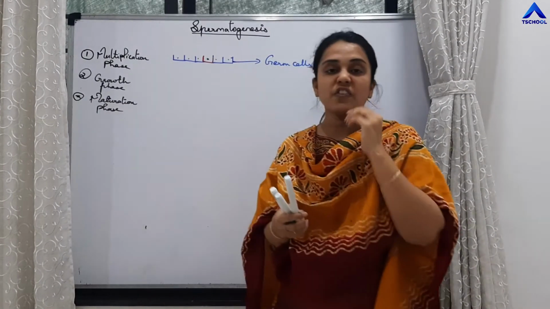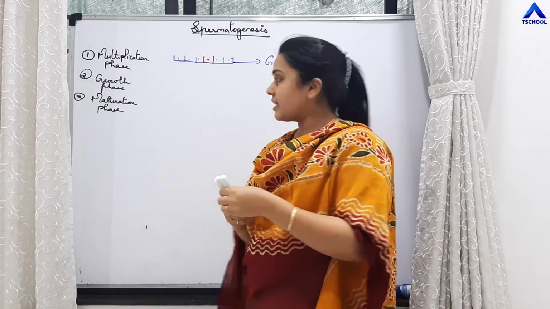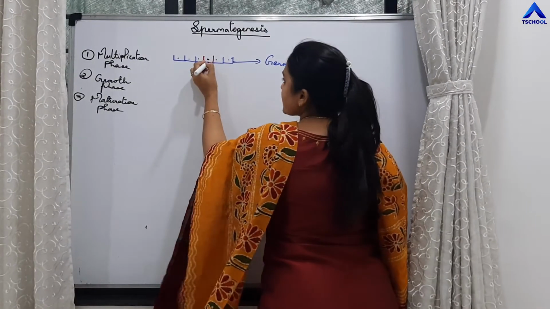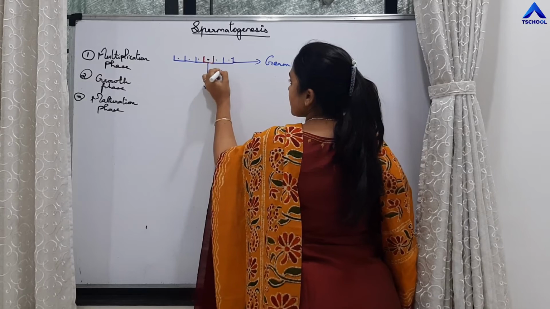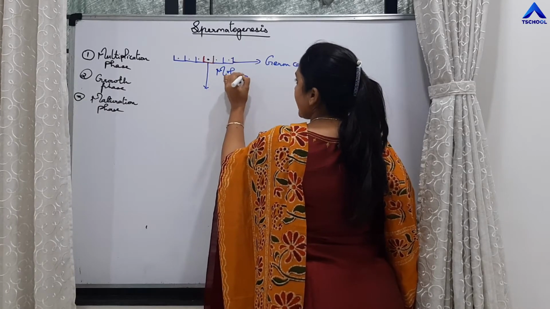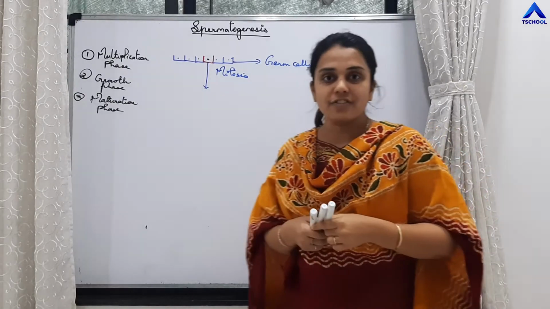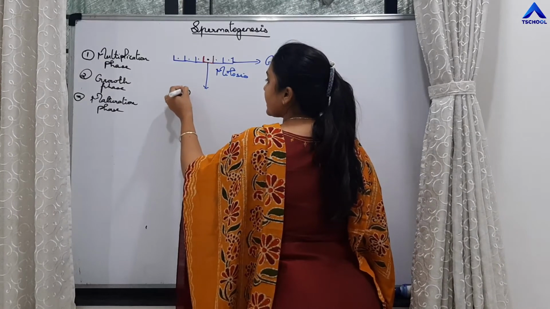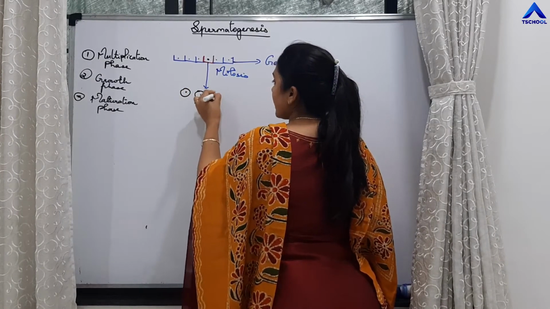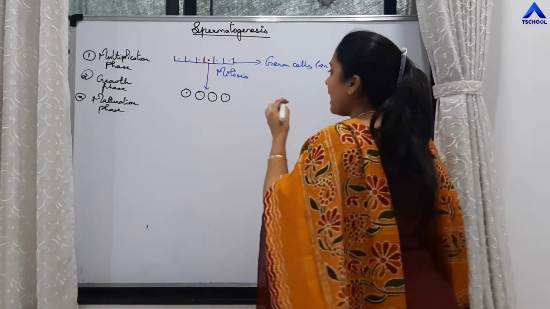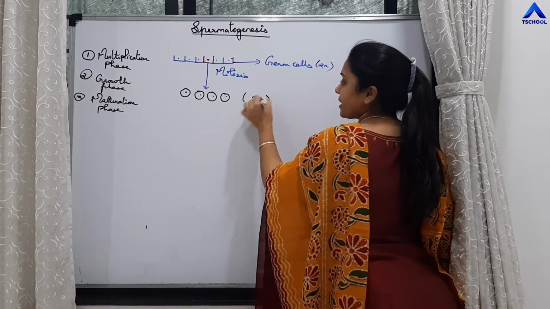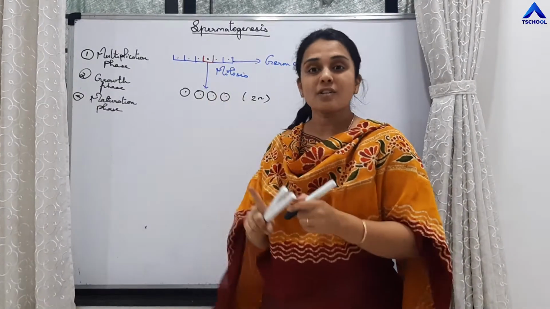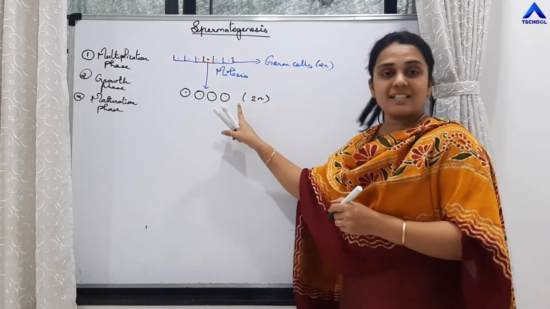This undergoes first of all mitotic divisions. All of these germ cells are diploid cells. This undergoes mitosis, and you know students, mitosis is an equational division. It is not a reductional division. So you will get many cells, and all of these cells are diploid cells only, because mitosis is an equational division.